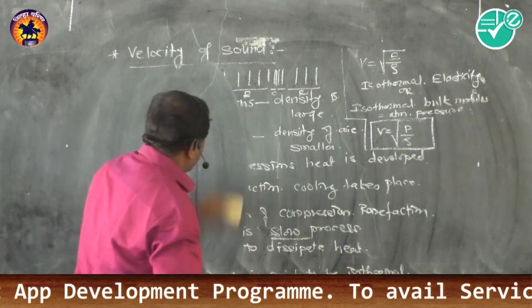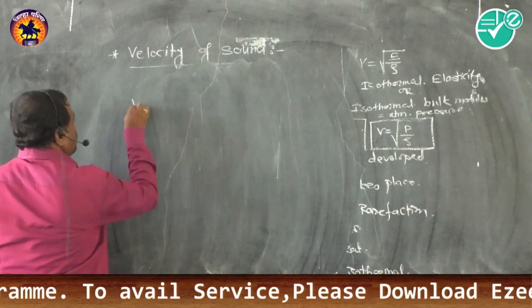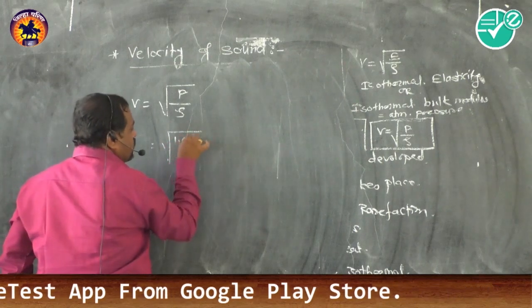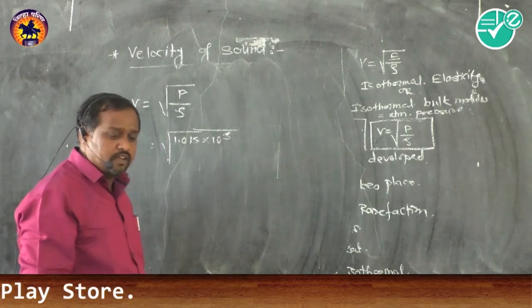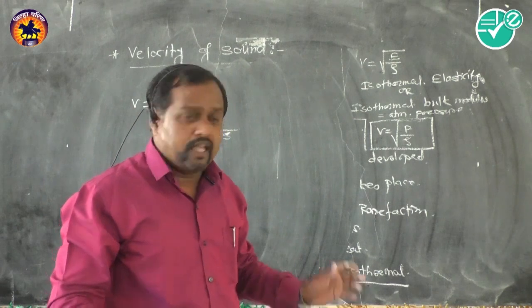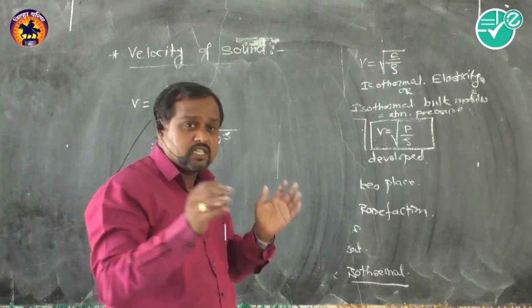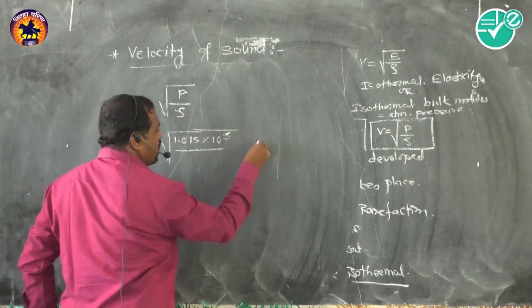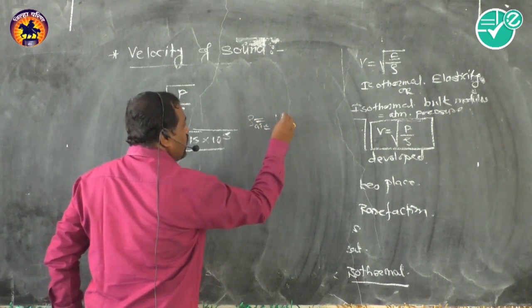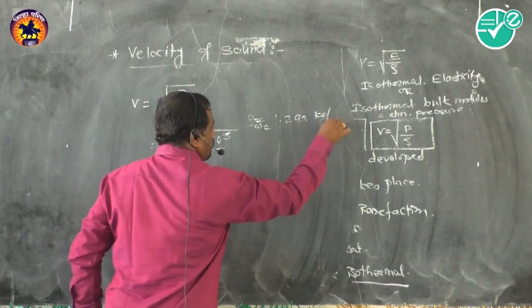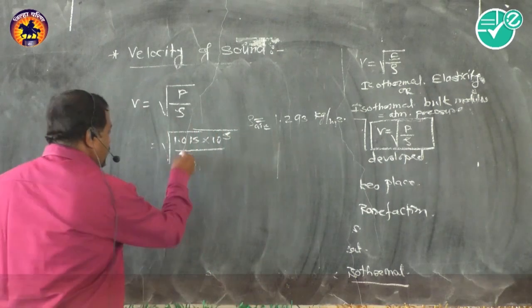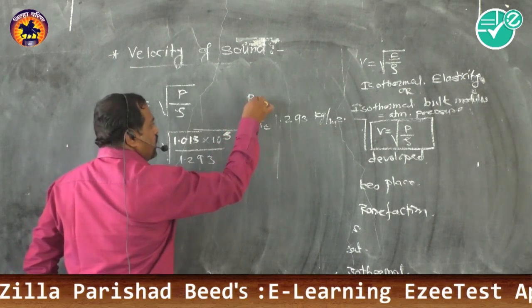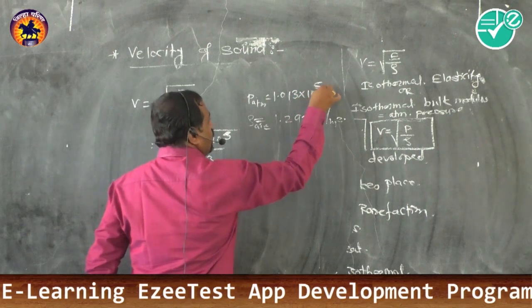Now we check the value. V is equal to the square root of P divided by rho, where P is the atmospheric pressure, 1.013 into 10 to the power 5 newton per meter square. In our textbook the value may be given as 0.76 meter of mercury, with mercury density 13,600 kg per meter cube and g equal to 9.8. We divide by the density of air, rho, which is 1.293.